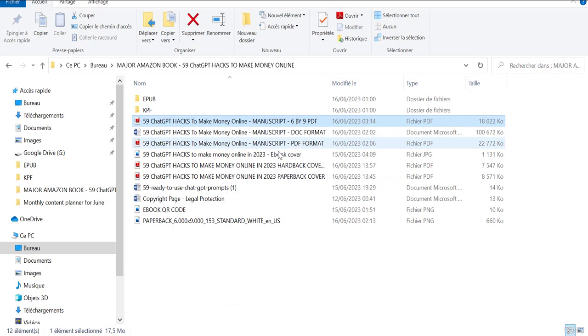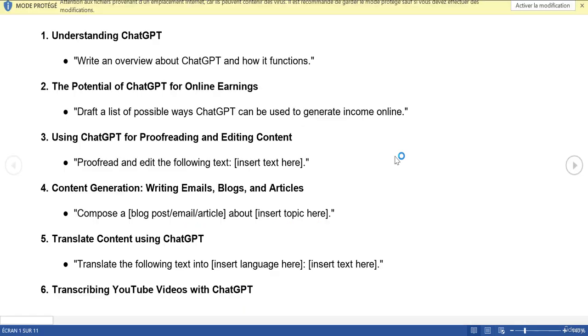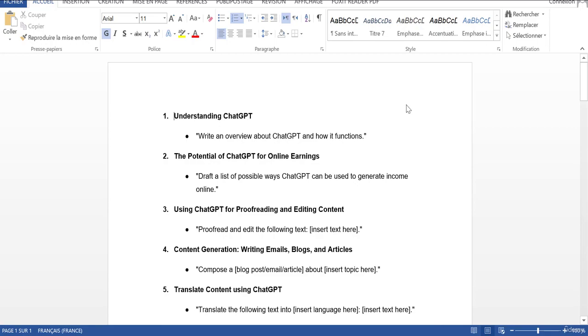Now, over here, we have the same manuscript in different formats. We have it in doc file. We also have the free lead magnet that we're giving people in exchange for their email addresses. And I'm going to show you how you can create that as well if you are willing to create that. I'm also going to show you how to set up the ConvertKit page so you can basically squeeze people's email addresses with a barcode that you can design using Canva.